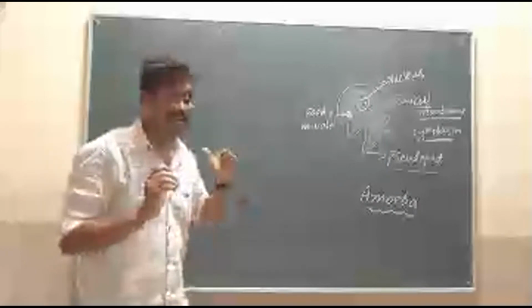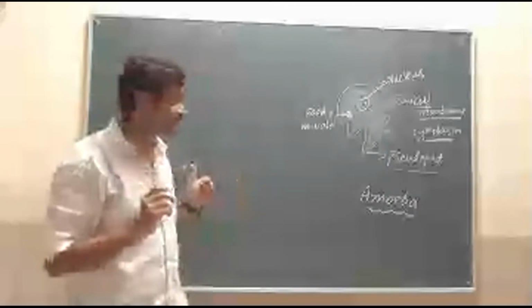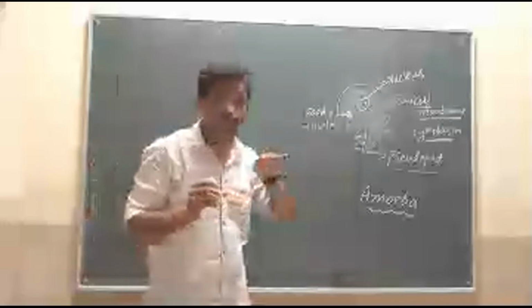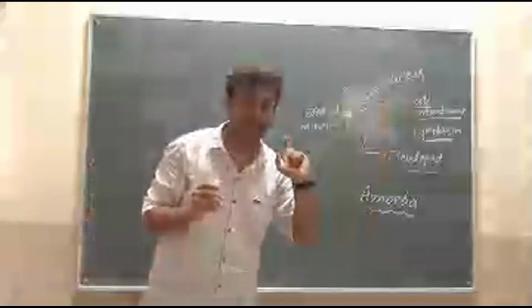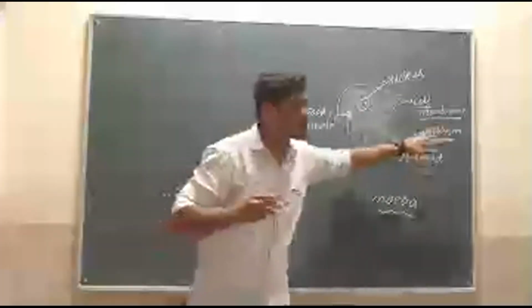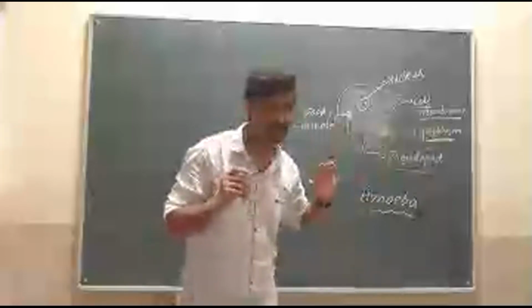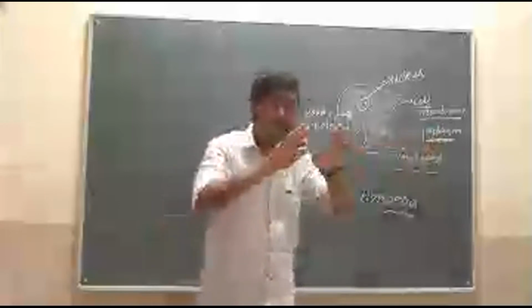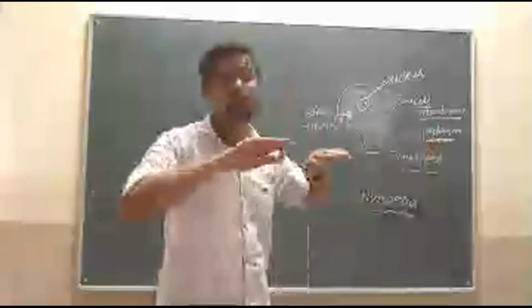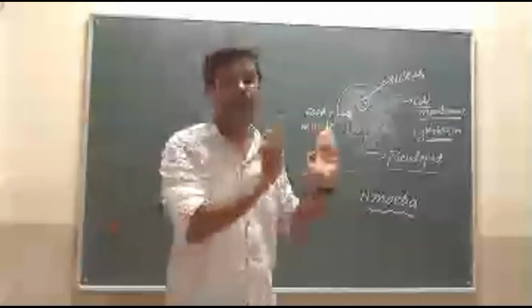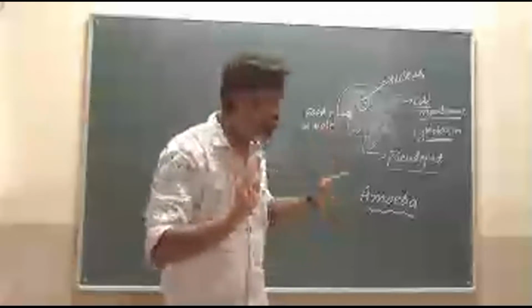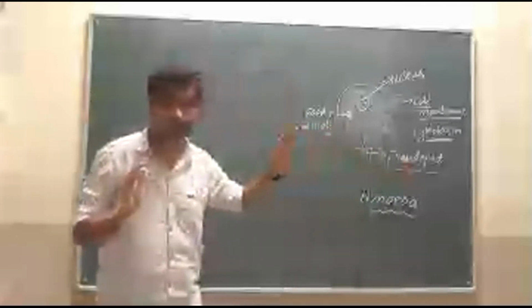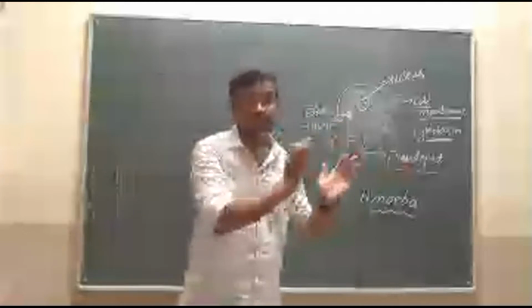They help the amoeba to move from one place to another. With the help of the cytoplasm, the pseudopode will help to move from one place to another.